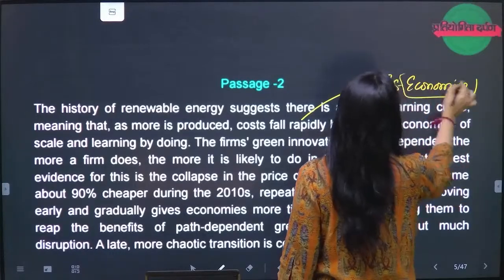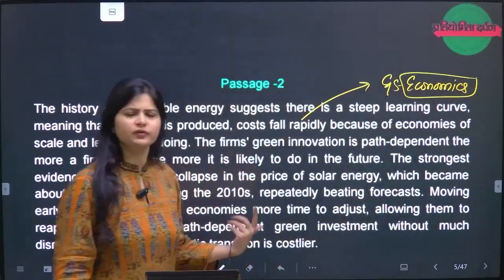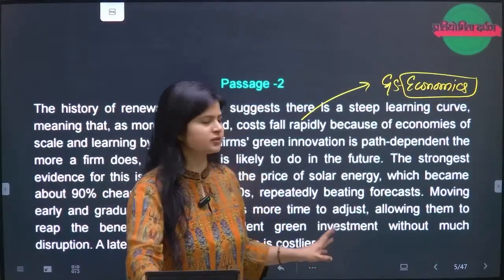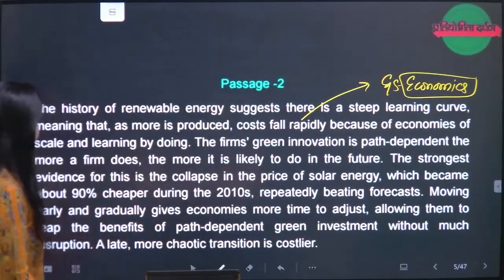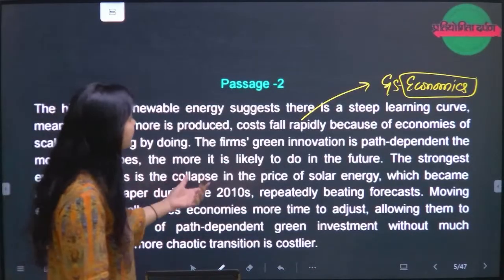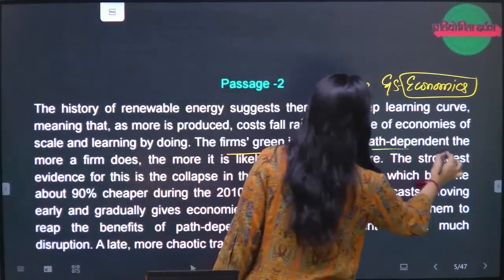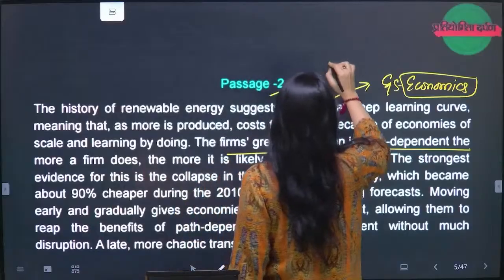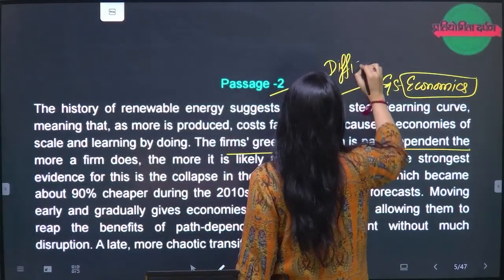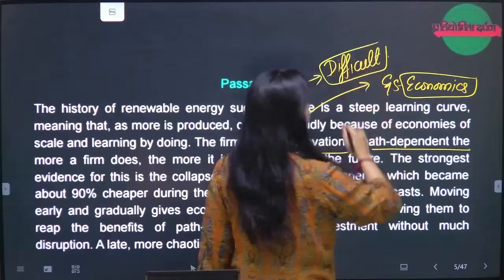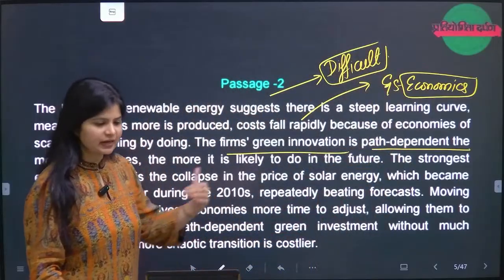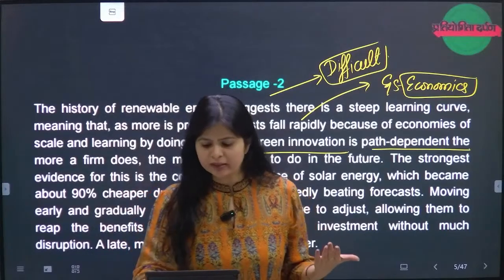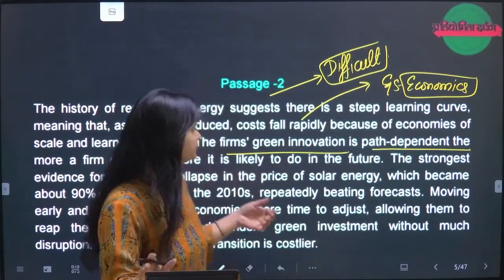A little bit of understanding of economics is required, and even superficially you should know what economies of scale and learning by doing are. This passage I call difficult, because there is some confusion in the options as well. I'll also be telling which is the easy passage, which is difficult and which one is ambiguous, so we'll keep on discussing that.